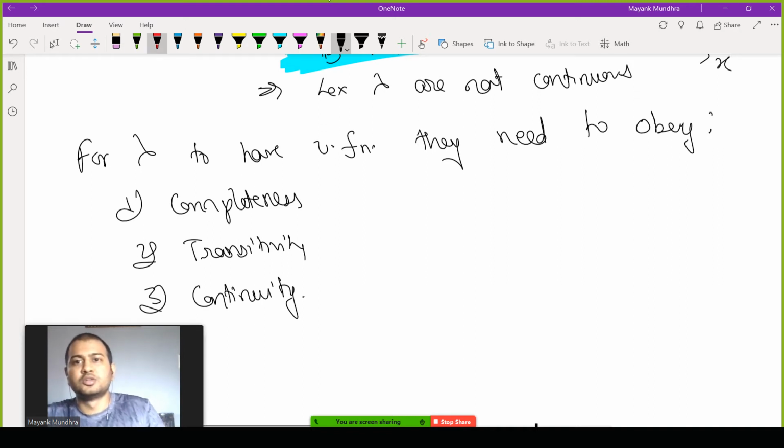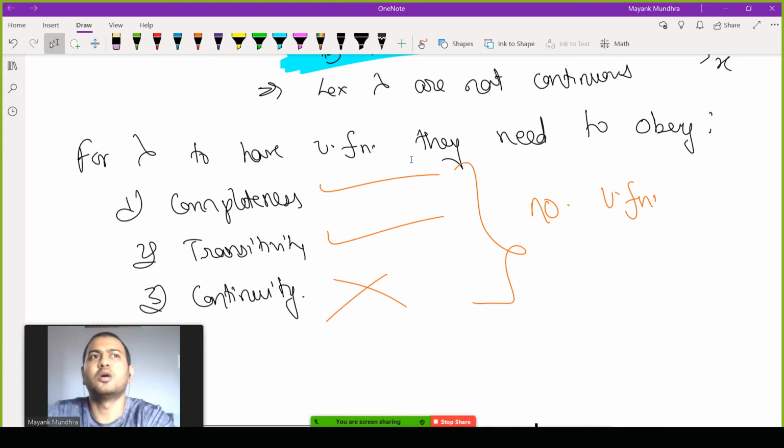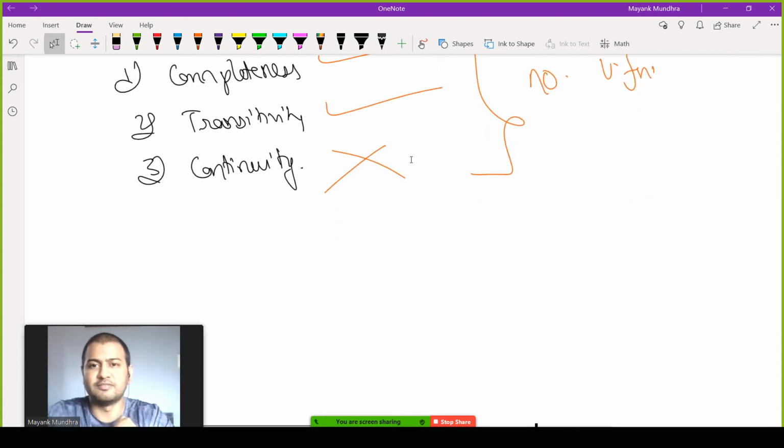Lexicographic preferences obey completeness and transitivity, but they do not obey continuity. This implies there could be no utility function to represent lexicographic preferences. So if there is no utility function, then using mathematics and solving for optima is no longer an option, because you can only apply mathematics and calculus if there is some function. If there's no utility function to begin with, you cannot apply all your ideas of maths.